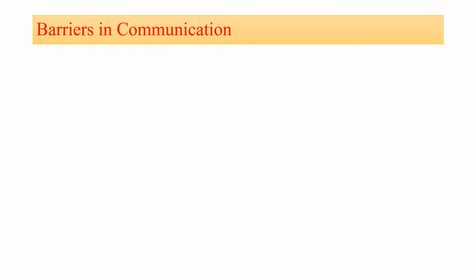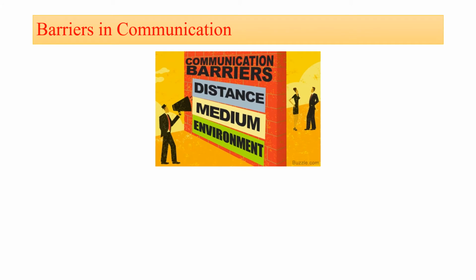As we know, communication is nothing but exchanging information from one place to another. But to exchange the information from one place to another, or from one person to another, there are some barriers in the communication. Now which are the different communication barriers?